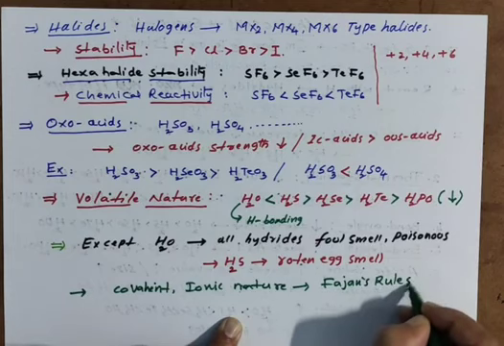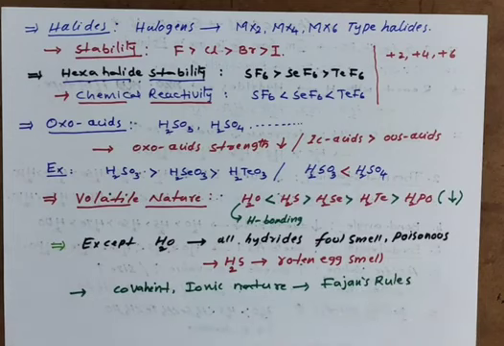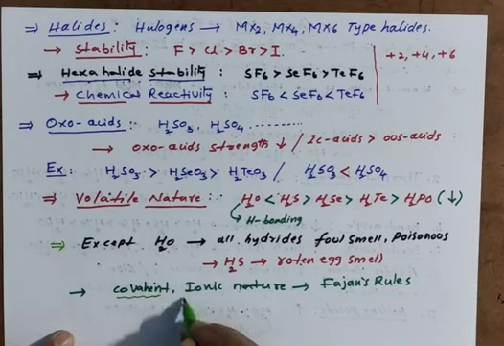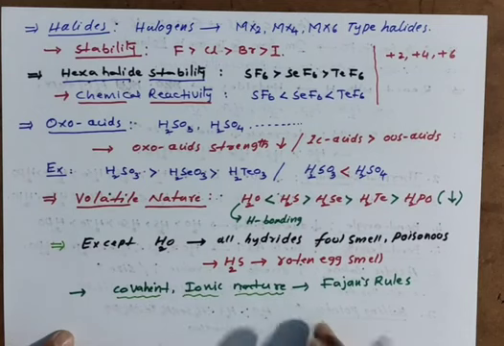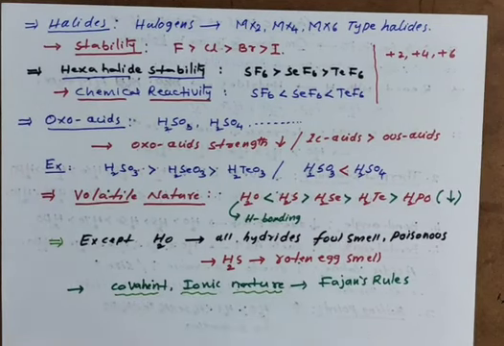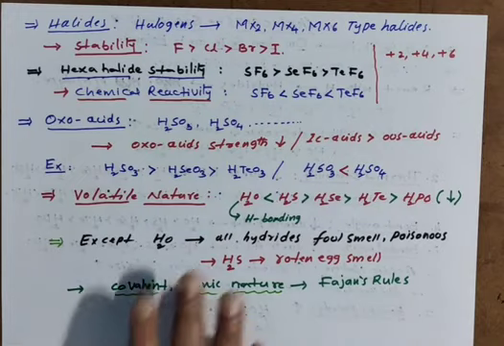If you learn Fajan's rules, you can easily address which is covalent and which is ionic in nature. So for any compound given, which is covalent and which is ionic, you can address based on Fajan's rules. So once you read Fajan's rules in first PUC chemical bonding, then you will get it easily. So this is today's topic.